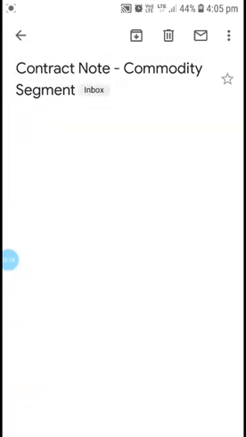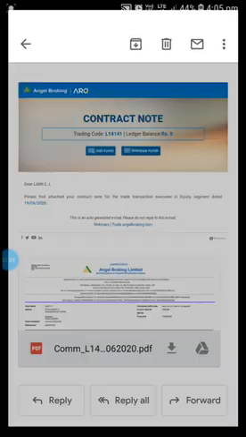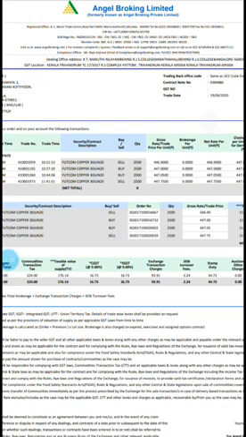The first thing you have to do is open the mail. Once you open it, you can see the PDF file, and you have to open the PDF file. So this is your contract note. After each trading day they will send a contract note. This is done by the broking firm. Whichever broker you use, Angel Broking or Upstox, they will send you the contract note with deductions and taxes, and all those deductions are mentioned here. As a trader, you must look into what deductions and charges they apply to your trade.